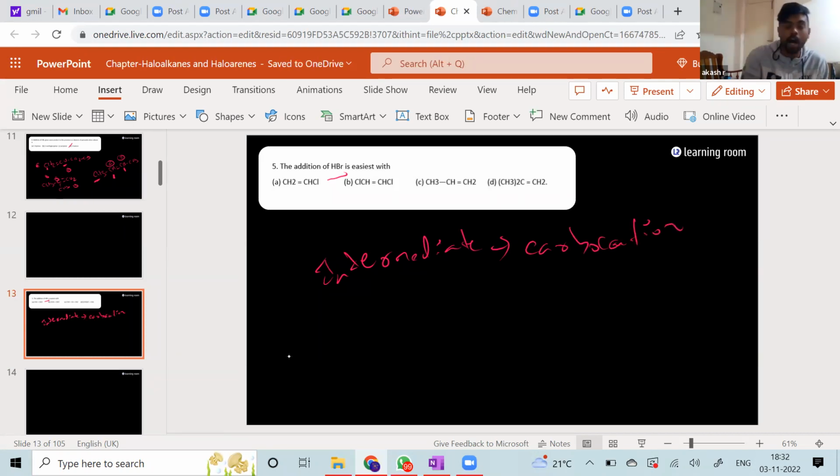So how do you approach these kinds of questions, if they ask about reactivity or the ability to undergo the reaction? Whatever the case, all you have to understand is that the more stable the intermediate is, the greater the reactivity.